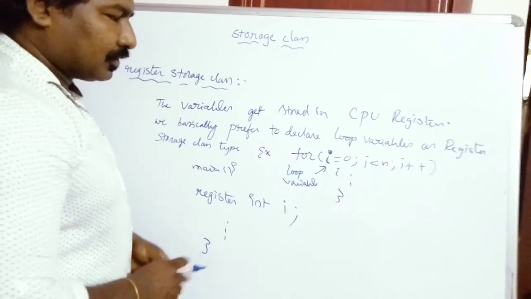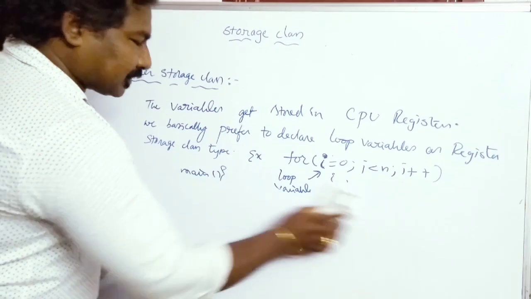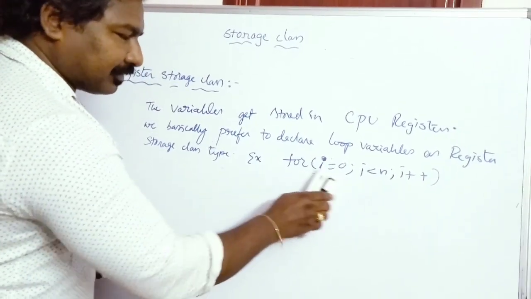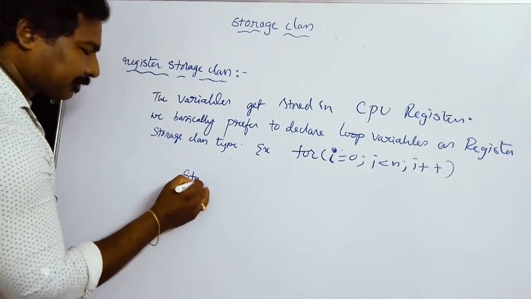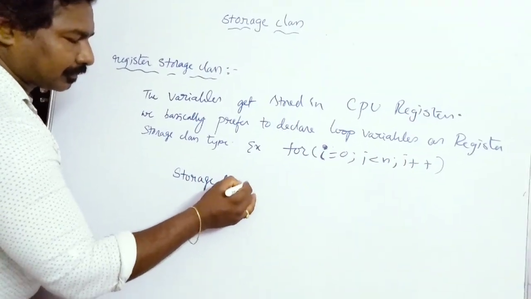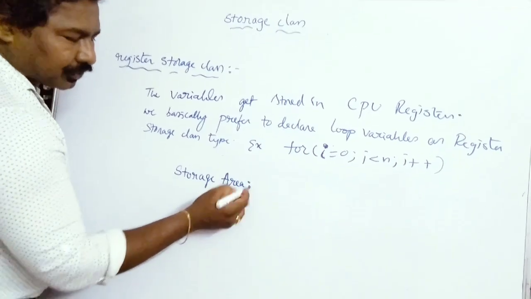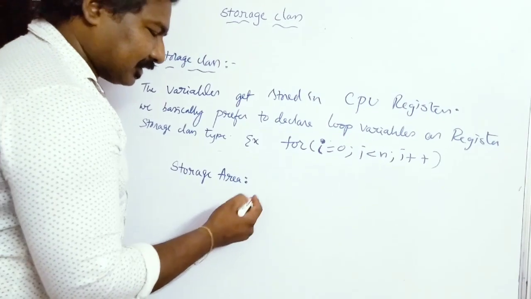Okay, for all the register variables, what are the four properties that we have already discussed with the auto storage class? First, the storage area. I have clearly shown you in the previous figure where your variables get stored, that is, the CPU registers.